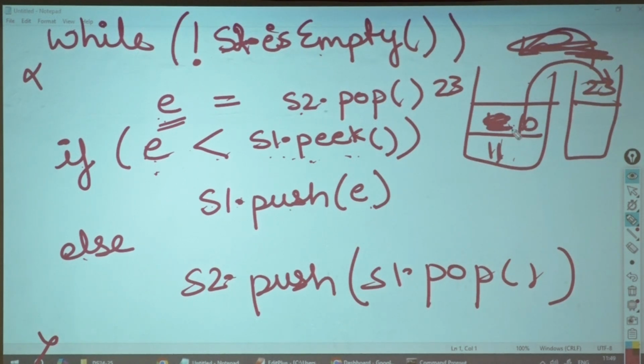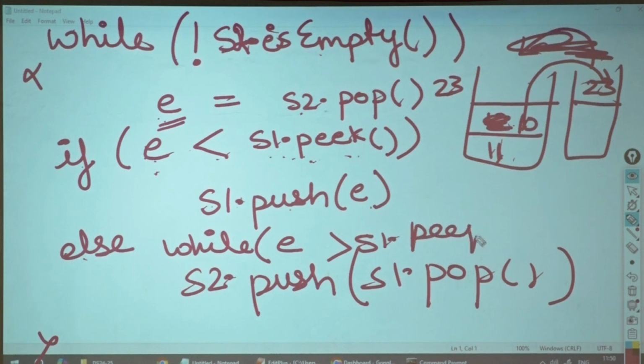Till what time is this going to go on? While, till what point will it go on? Till my element E is not greater than S1 dot peak, this will go on. Correct? Once it is greater than the peak, I will stop popping. Okay? So this will go on till that, and at the end, what would I want? I would want my S1 dot push to happen.